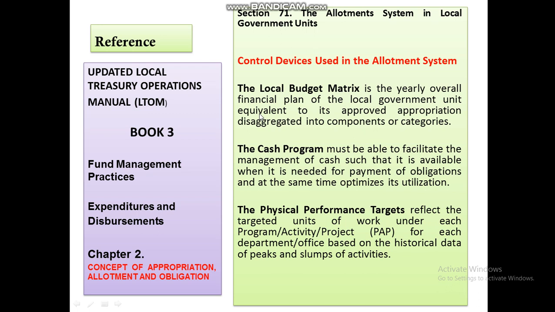The physical performance target reflects targeted units of work under each program, activity, project for each department, office based on the historical data, peaks and slumps of activity. Again, what are the control devices for the allotment system? First, the LBM, the local budget matrix, the cash program, and the physical performance target, which is related to program, activity, and project. The PAP, na ginagamitan pa ito based on the historical data of peak and slumps of activities.